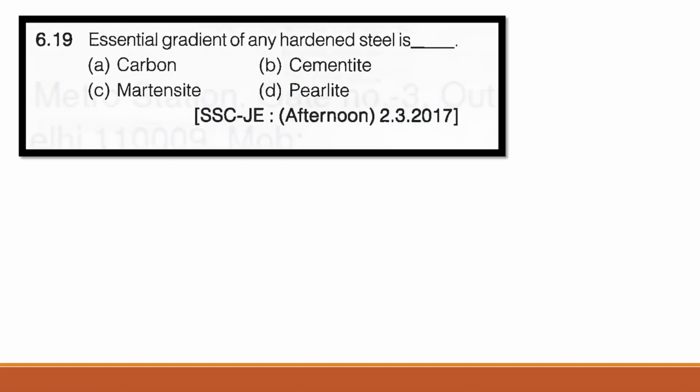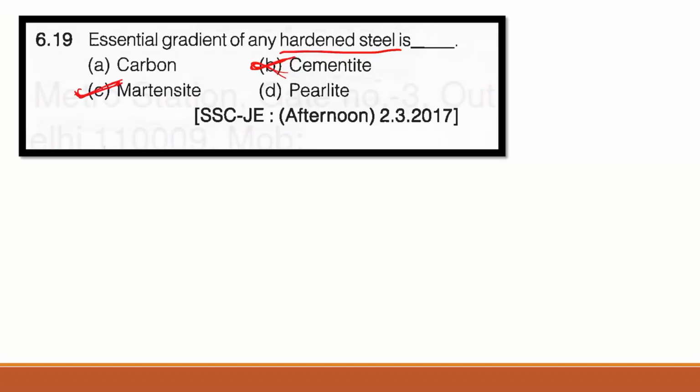Question number 19, essential ingredient of any hardened steel is. For hardened steel, the answer is C, martensite. So basically martensite is the hardest and most brittle phase of iron, and the crystal structure of martensite is body centered tetragonal structure. It is formed when the austenite is rapidly cooled to room temperature.